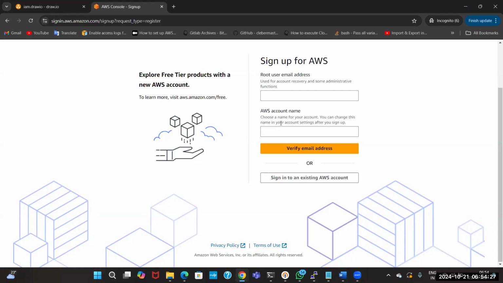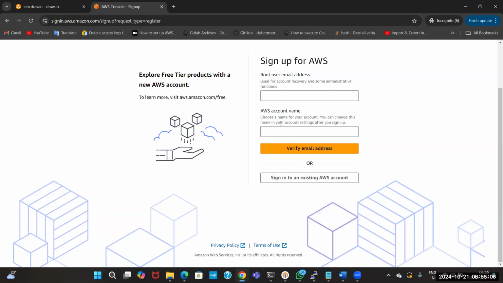After it verifies that the ID and the details you provided are the same, it will return the $1 to you. You have to keep your credit card with you while creating your AWS account. It will not deduct anything beforehand. It will deduct only $1, and return it after 2 or 3 days.